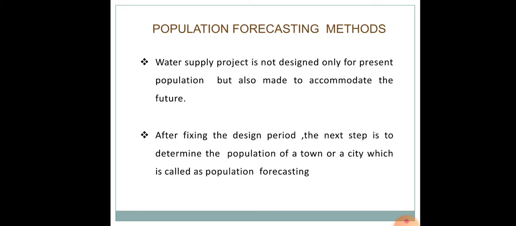For population forecasting there are various methods, and this requires the values of the present and the past population records in order to do the calculations. Whenever we predict or forecast the population, we require some data, and these data are nothing but the values of the present population as well as the past population records. The local census records of a particular area provide the value of these present and past populations.